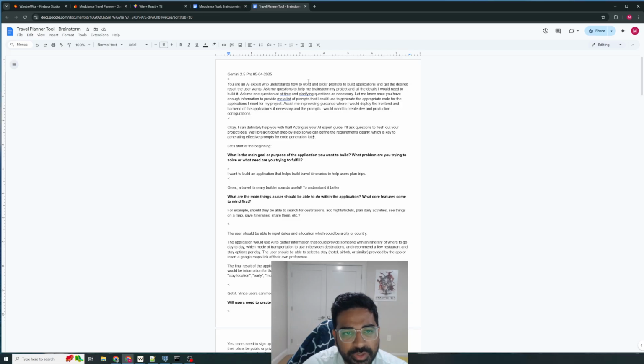And so going on to that, again, I had the same kind of prompt, you're an AI expert. I was using Gemini again here, asked for the clarifying questions, and it says to me, providing guidance on where to deploy the front end and back end. So this was interesting. I wanted to see if it could web search and then tell me the best places to deploy a database, a backend server, and if it knew some cheap options, right? I could obviously easily just go and use all of AWS or all of Google's tools. But I wanted to see if it could give me recommendations. It ended up recommending Render, and so I started using Render to set up my database and my backend server, which was pretty cool.